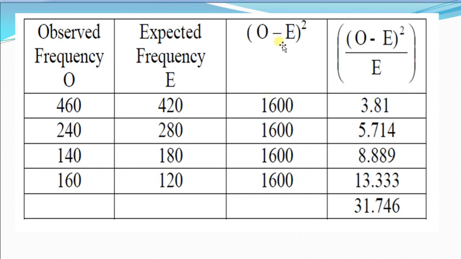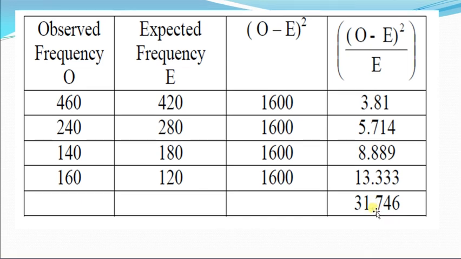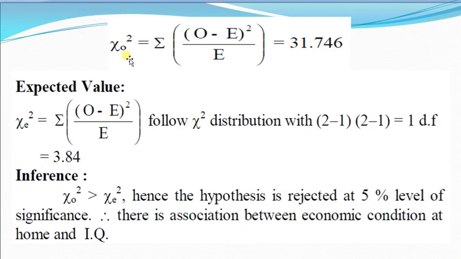Dividing each by expected frequency, 1600 divided by 420 is 3.81, 1600 divided by 280 is 5.74, 1600 divided by 180 is 8.889, and 1600 divided by 120 is 13.333. If we take the sum of these chi-square values, that is 31.746.